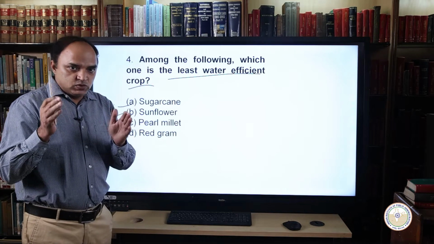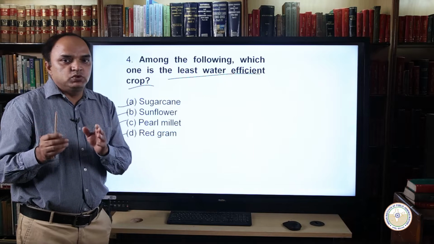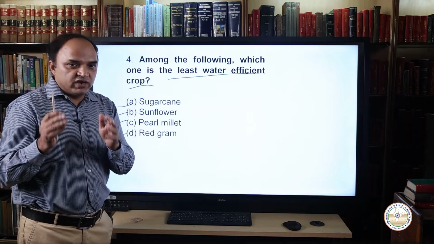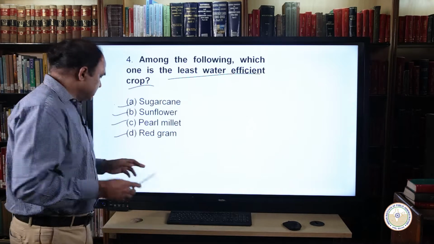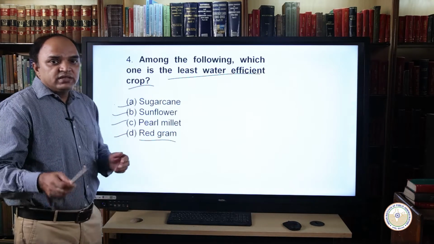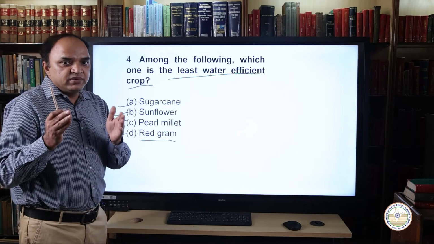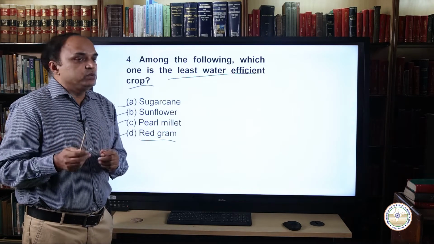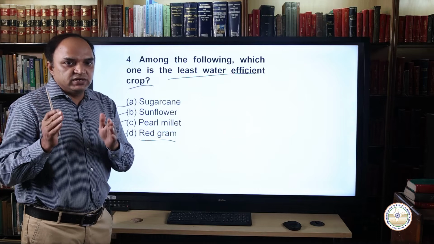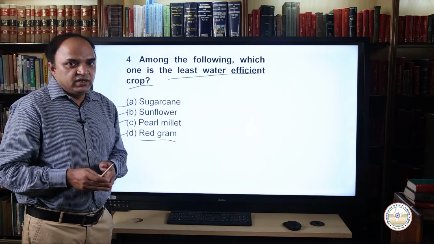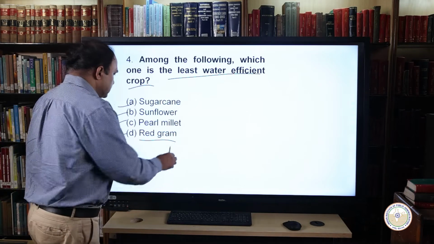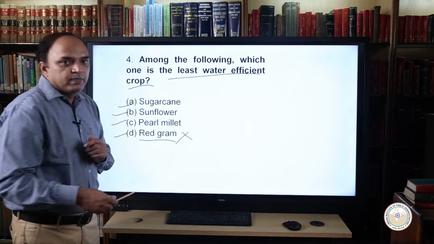To answer this question, we have to look at the amount of water and weather conditions required for each crop. Take the example of red gram. Red gram is a rain-fed crop and requires 35 to 40 centimeters of water during its entire growth period. It also does not need any irrigation. So red gram is a wrong answer.